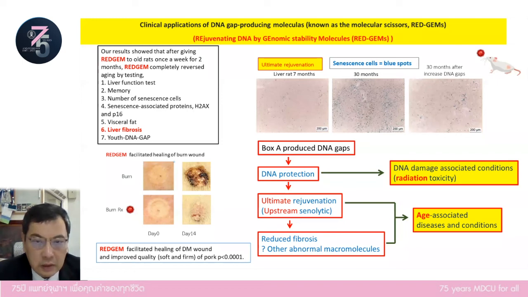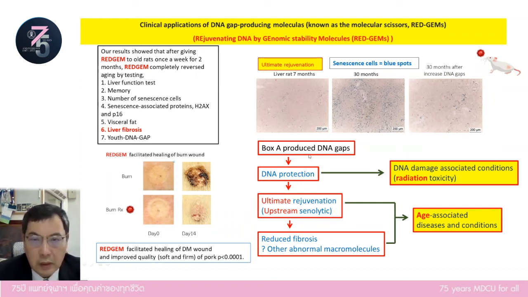In addition to the rejuvenation work, we also test the box A component in treating burn and also DM wound, and we also test its safety using pig. In addition to the safety test, we can see that the meat quality of the pork from those pigs is much better, both soft and also firm.